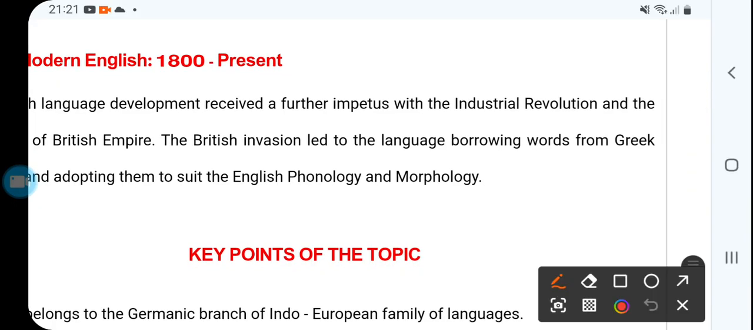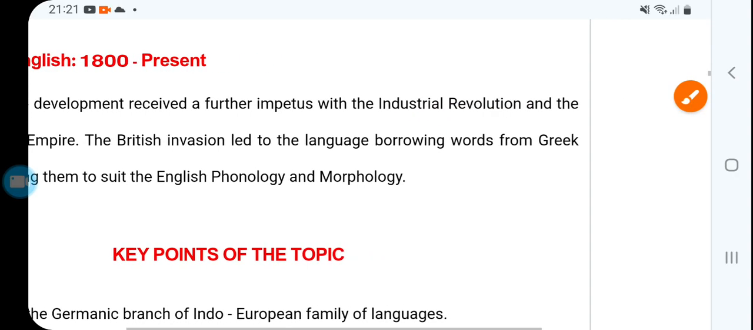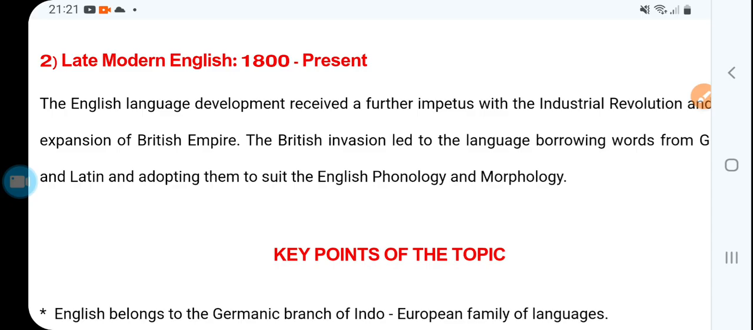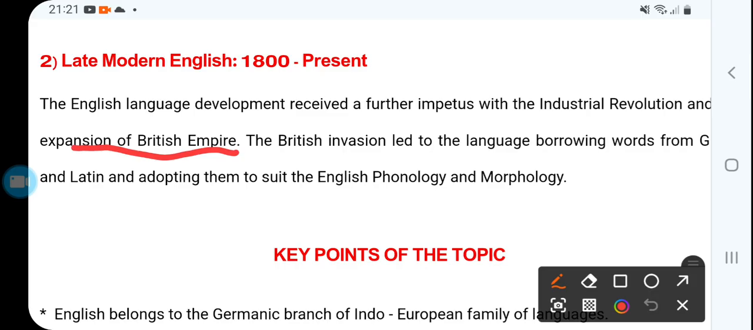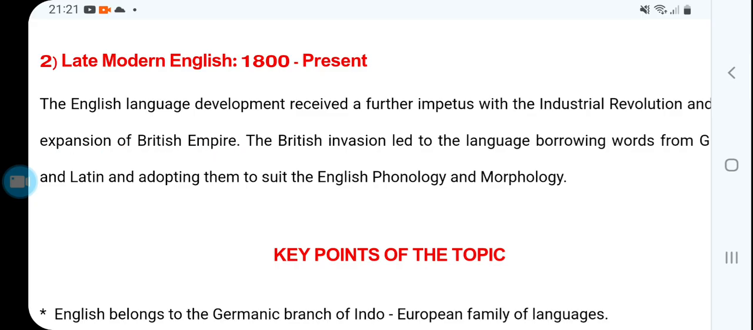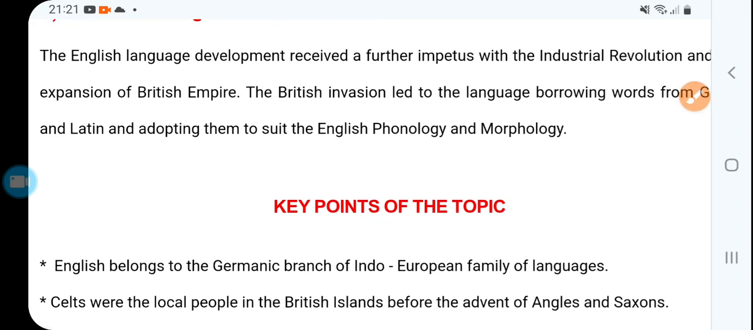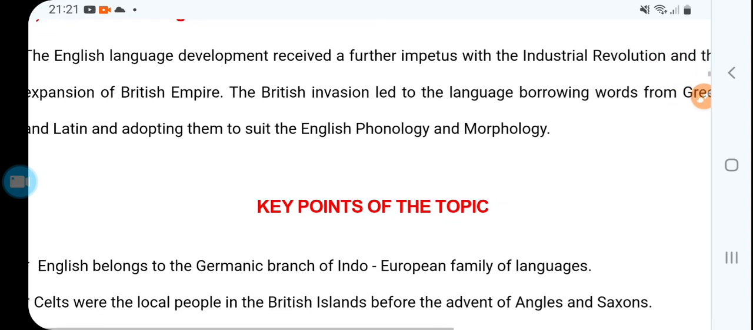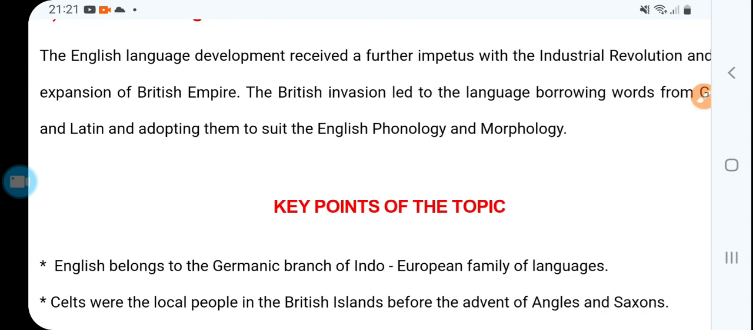Now the next major change came, that is industries, the number of industries. So the Industrial Revolution and expansion of the British Empire. And then the second change came, that is the British Empire. That expansion became a larger British Empire. So the British invasion led to the language borrowing words from Greek and Latin and adopting them to suit the English phonology and morphology.